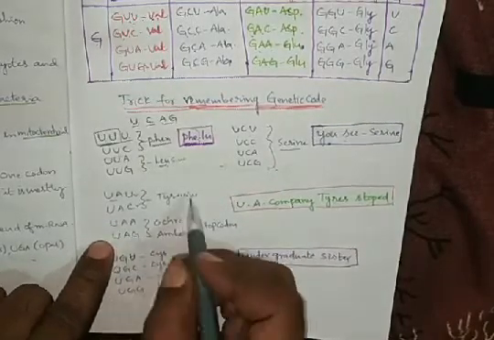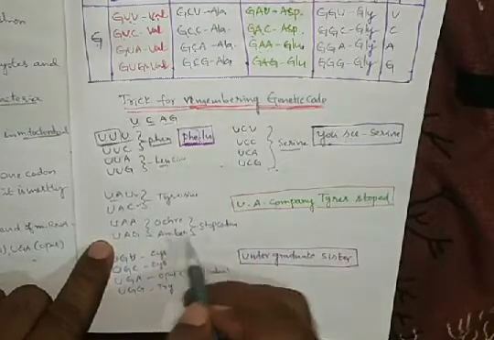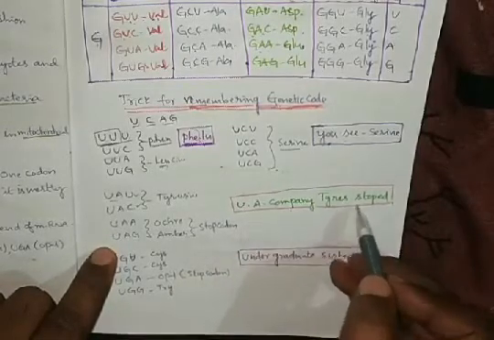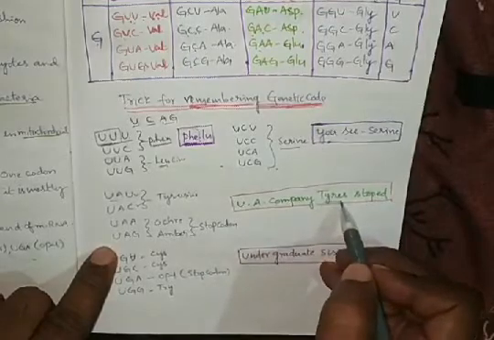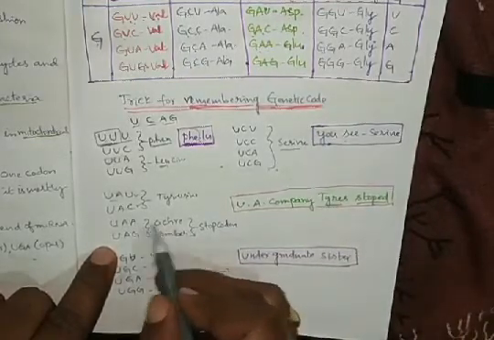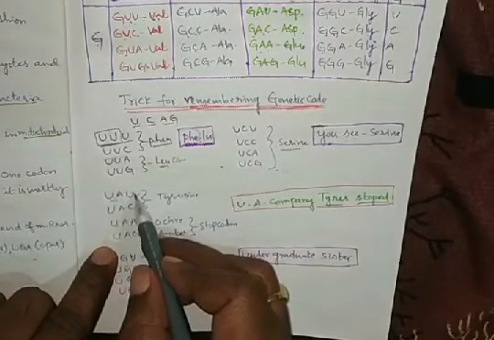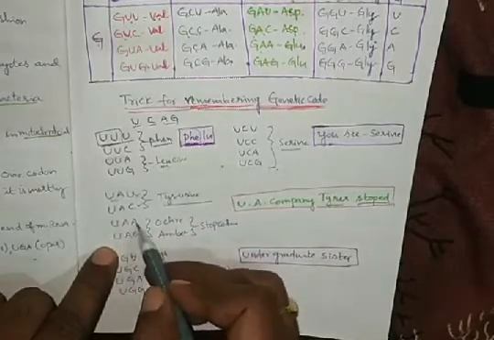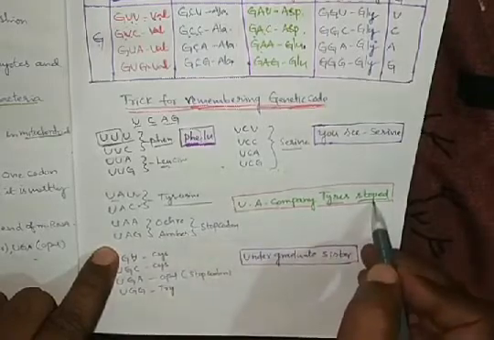UAA, UAG, as we already discussed, are the stop codons or nonsense codons. Tyre means tyrosine, stopped means these two. So UA combined with UC is tyrosine, and UA combined with AG is a stop codon.